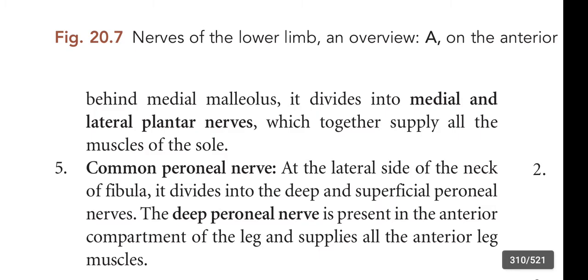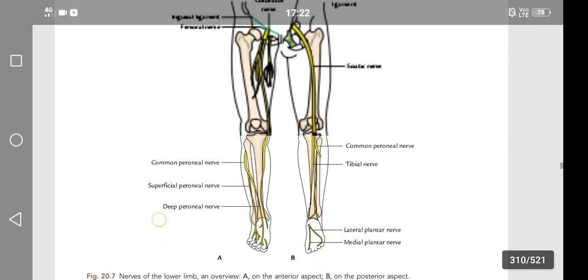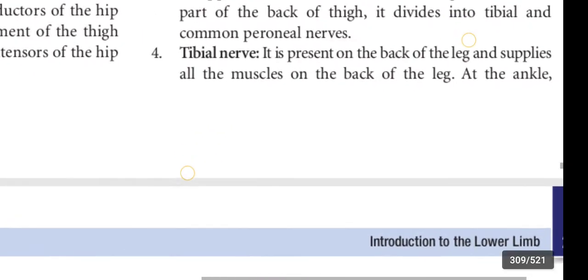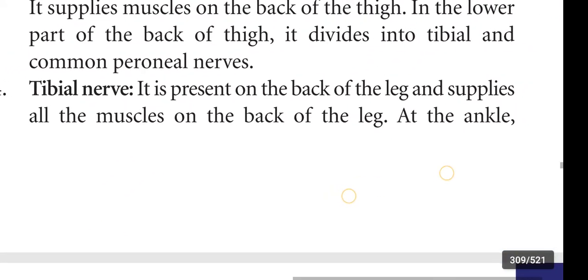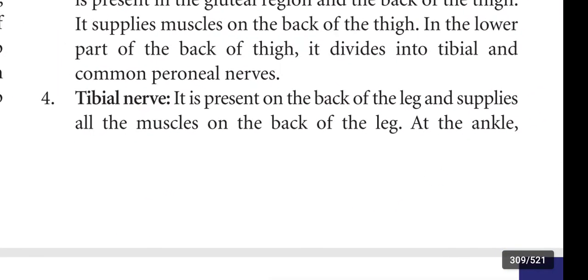Okay, once again, tibial nerve. Tibial nerve is a branch of sciatic nerve. It is present on the back of the leg and supplies all the muscles present on the back of the leg.